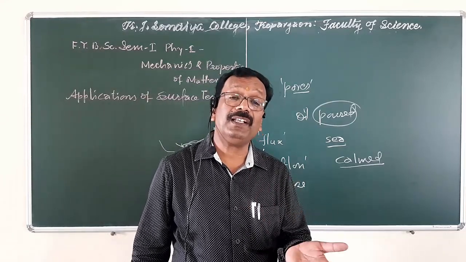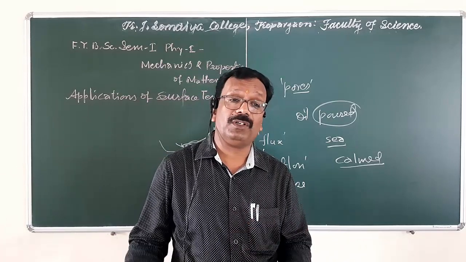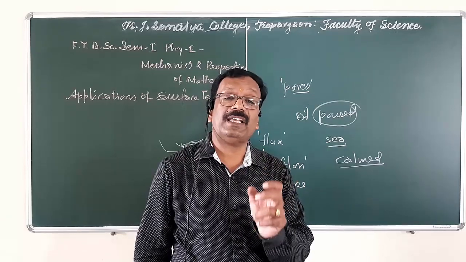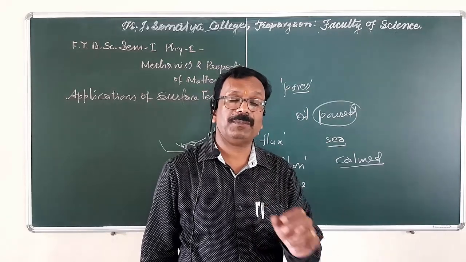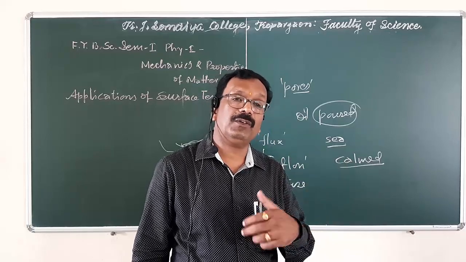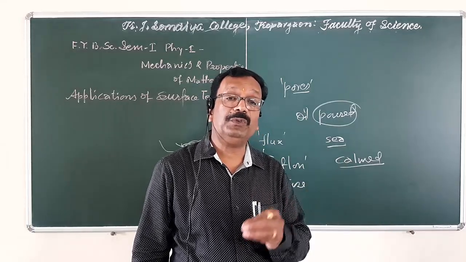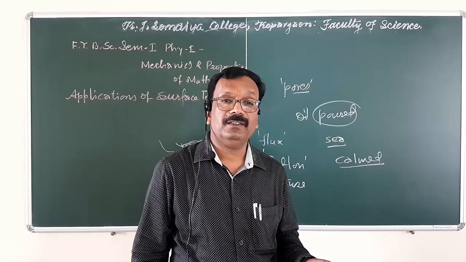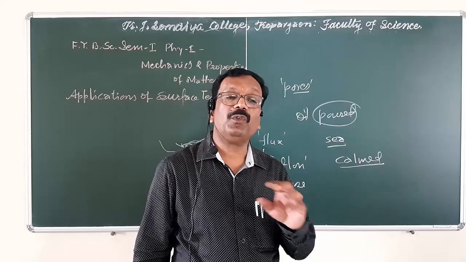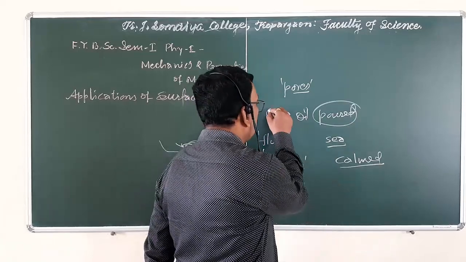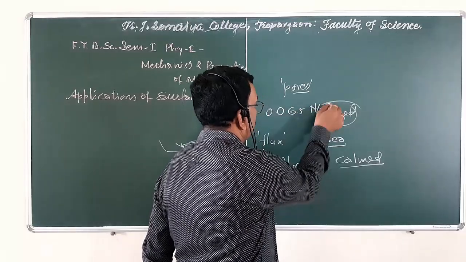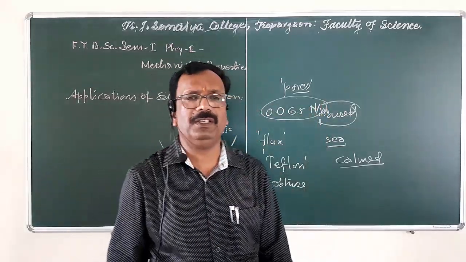Now in the medical field also surface tension plays a very important role. For example, surface tension is used in diagnosing jaundice. When we check urine in pathology, the surface tension of normal urine is 0.065 Newton per meter.